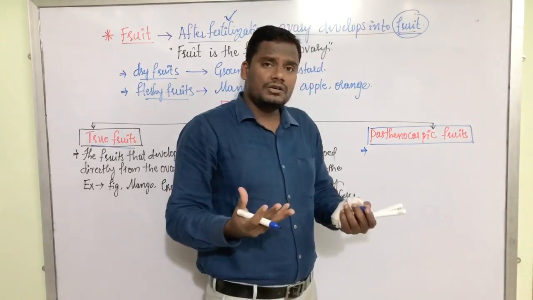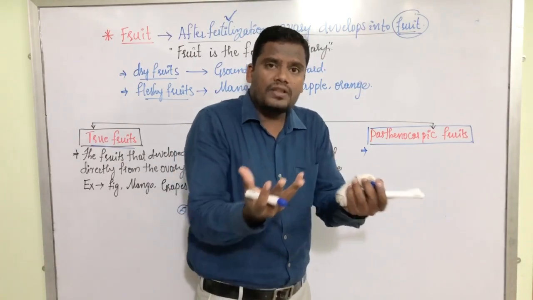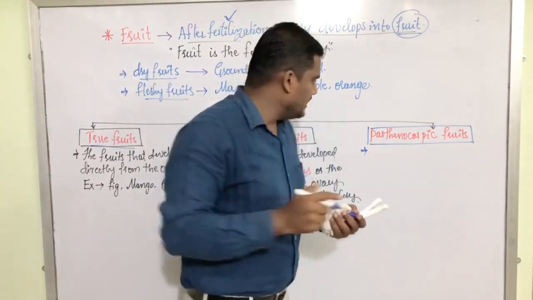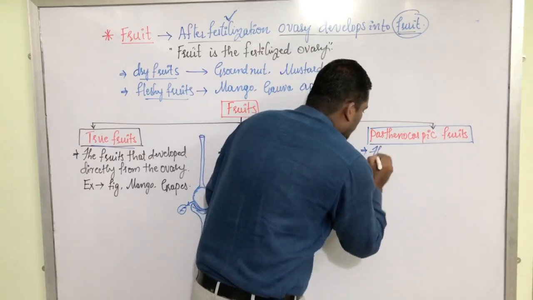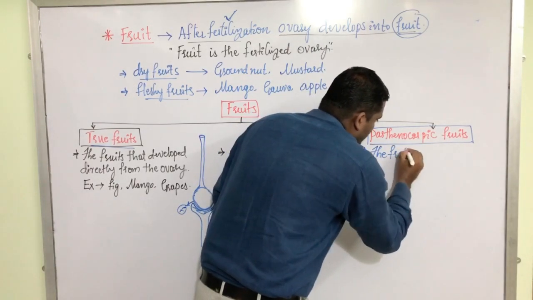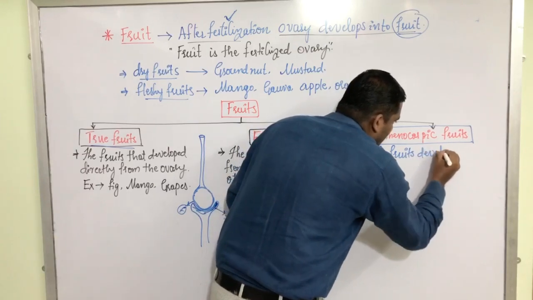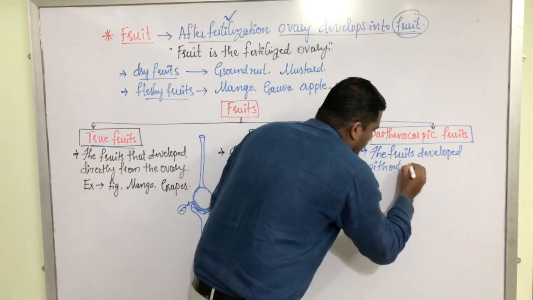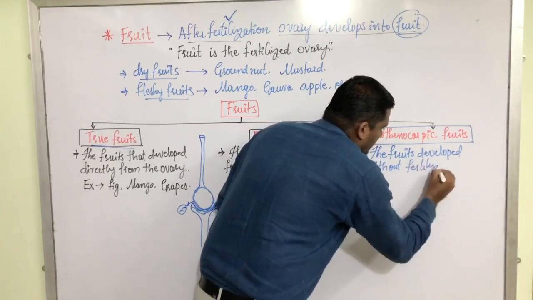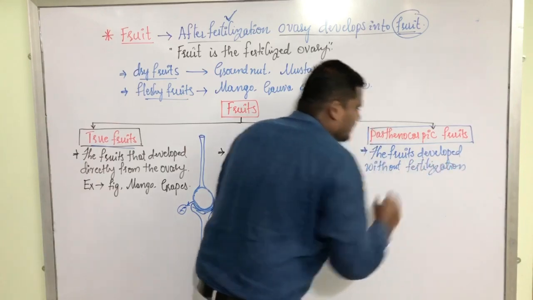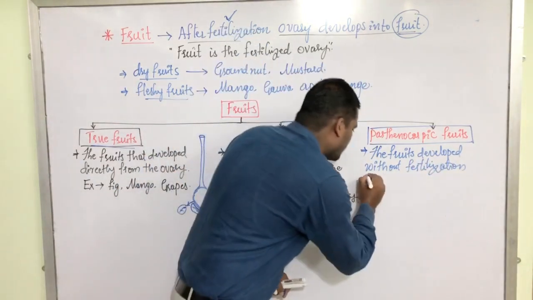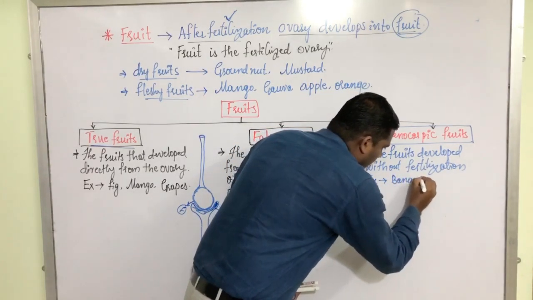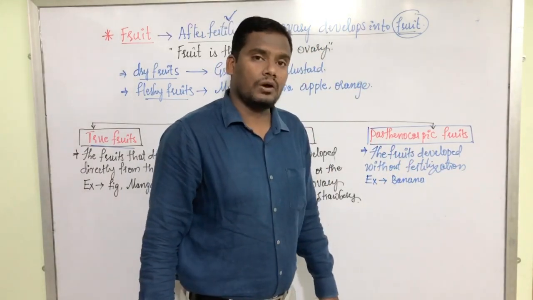But in some plants, fruits get developed without fertilization, just like the parthenogenesis that we have studied in the first chapter. Here, parthenocarpic fruits means the fruits developed without fertilization. The best example for parthenocarpic fruit is banana. Bananas are the best examples for the parthenocarpic fruits.